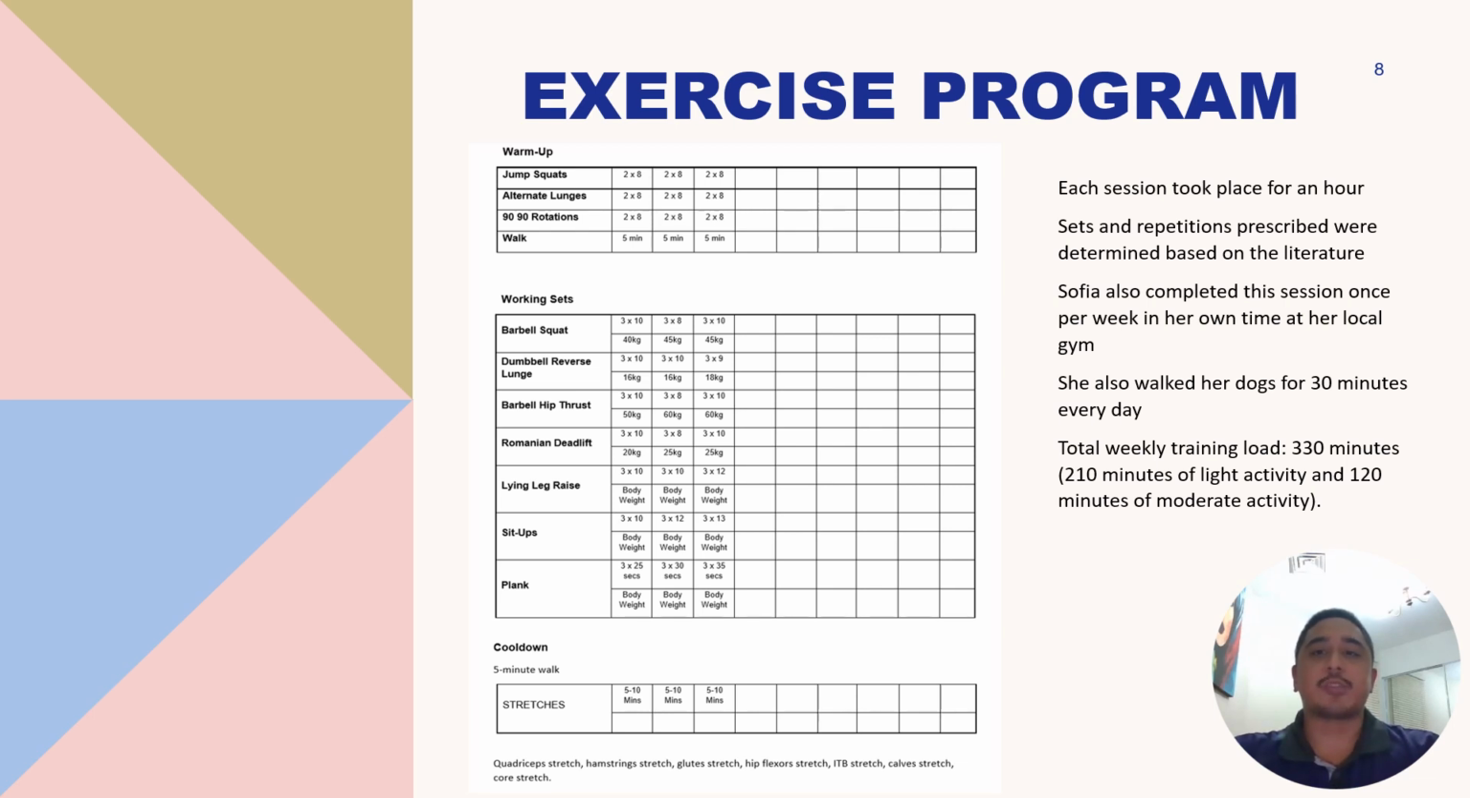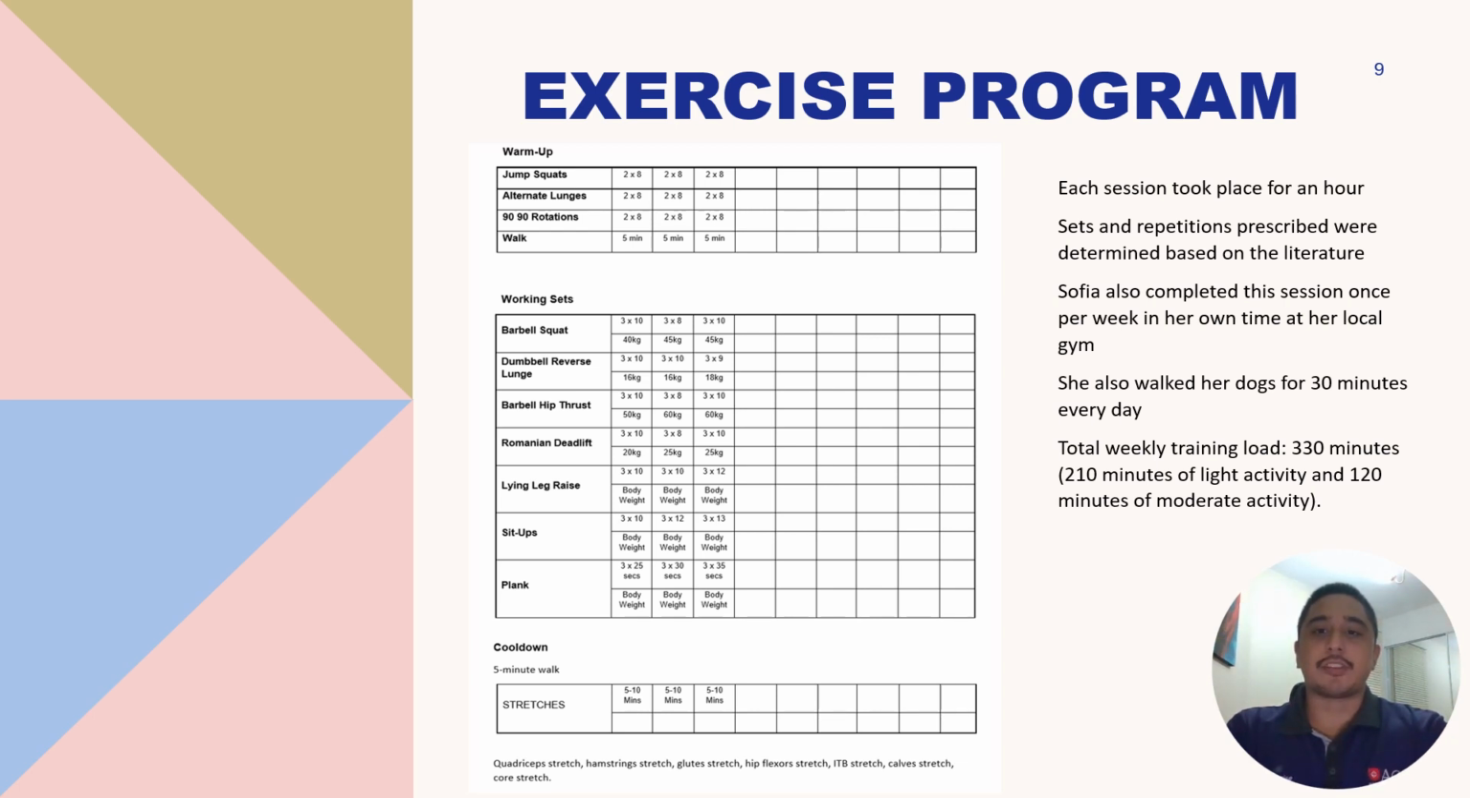The rest between sets was between 45 seconds and 1 minute and 30 seconds. To complete this session, Sophia would complete a 5-minute walk followed by 5 minutes of stretching that involved a quadricep stretch, hamstring stretch, glute stretch, hip flexor stretch, ITB stretch, calf stretch, and core stretch. Each session that took place in the program went for about 1 hour.